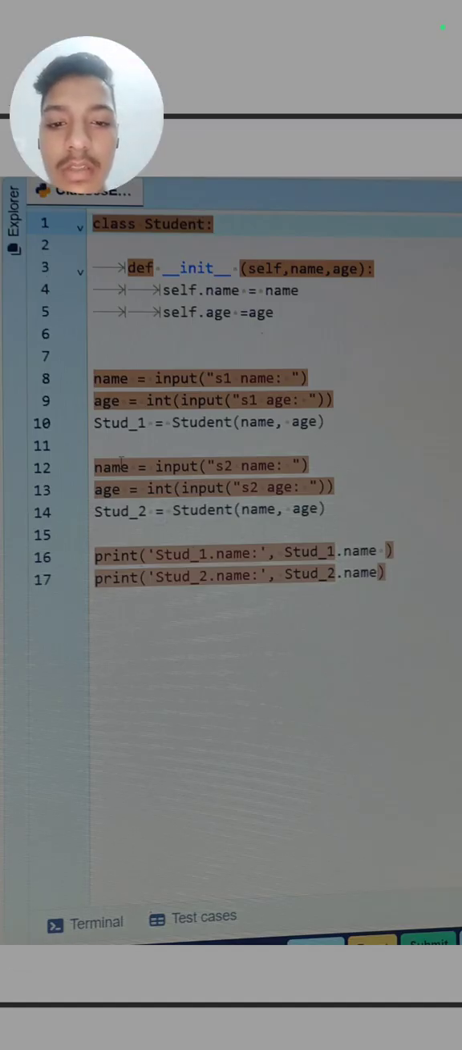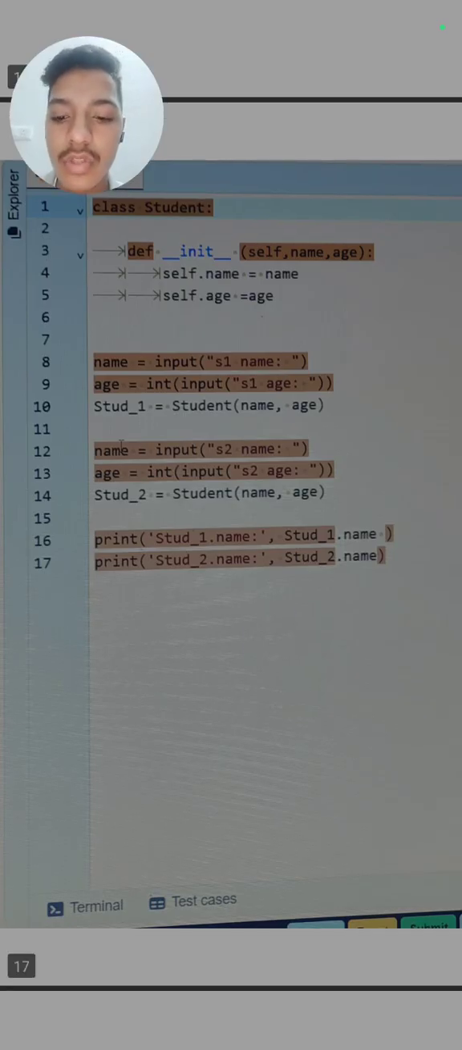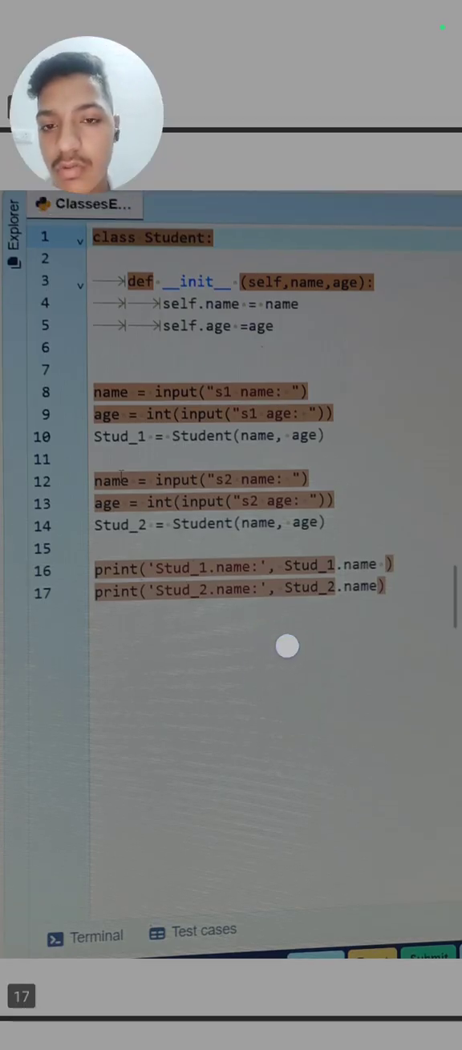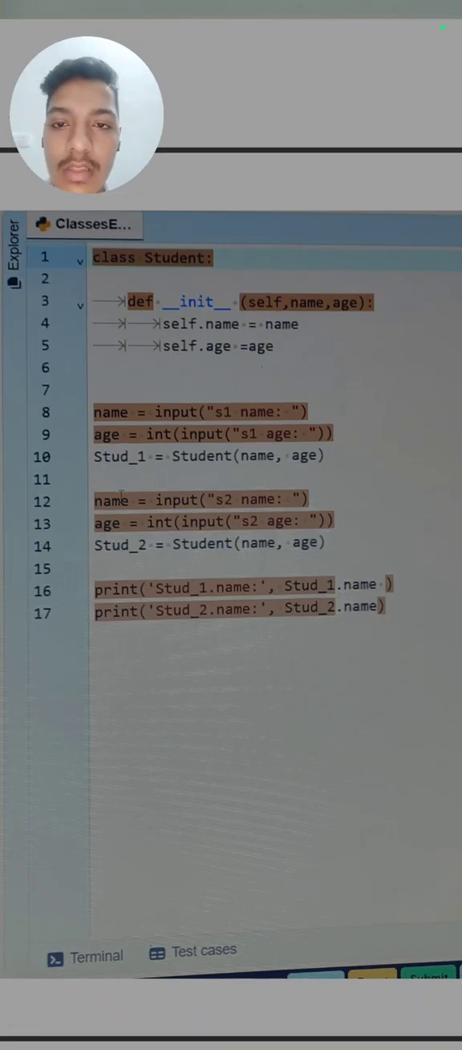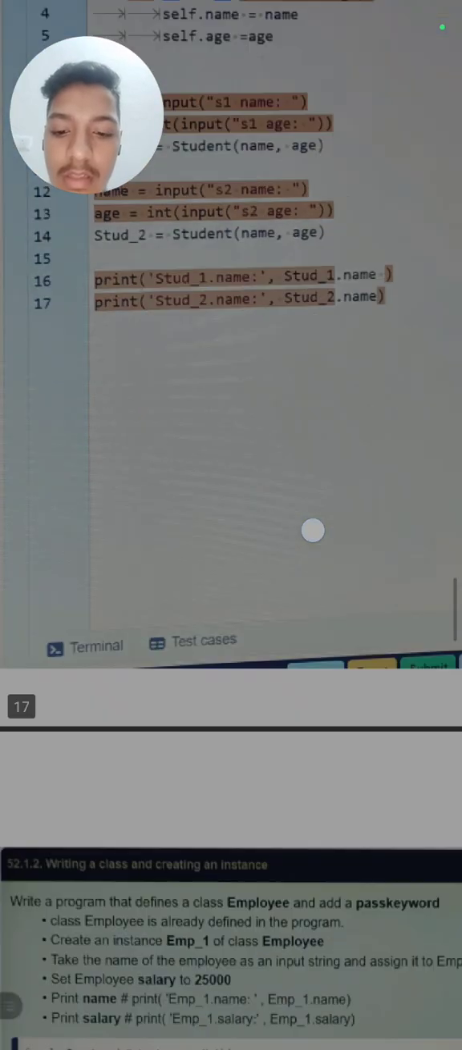For printing we just need to write student1 dot name, student2 dot name. Here we have accessed the name of student1 and student2, and it is mentioned in the question that we have to access the student name. So we can define n number of objects inside a class, and you can see that each has its own attributes. This is the same question as we have done.